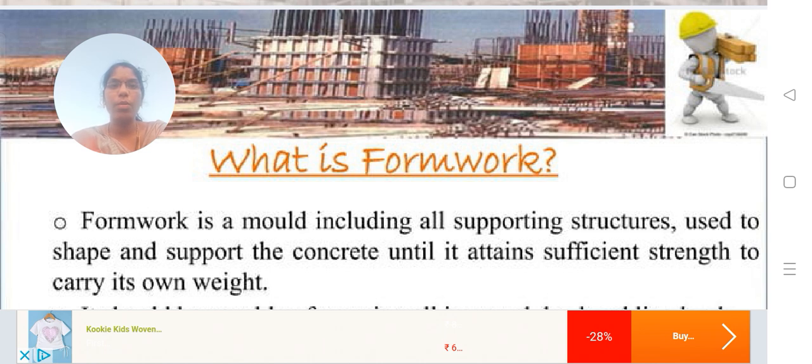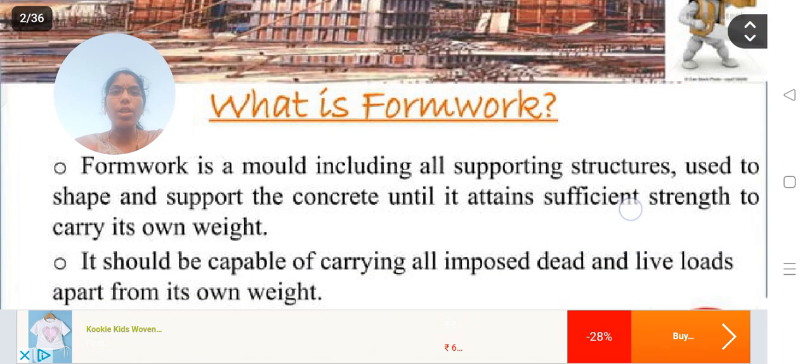Why do we need to study formwork? What is the importance of formwork? Here, formwork is nothing but a mold, including all supporting structures, used to shape and support the concrete until it attains sufficient strength to carry its own weight.